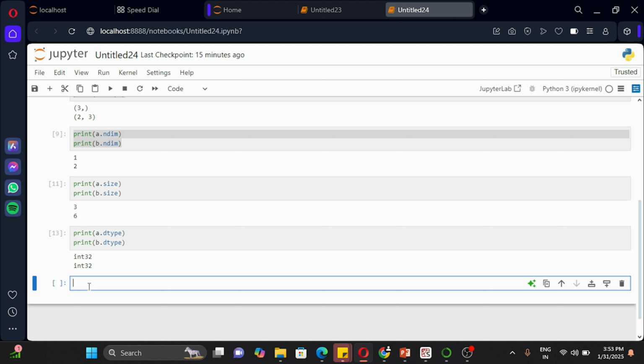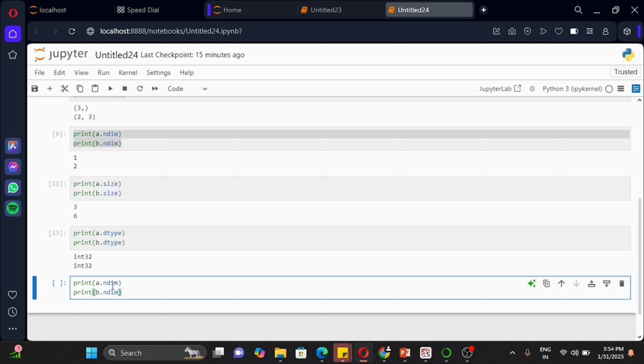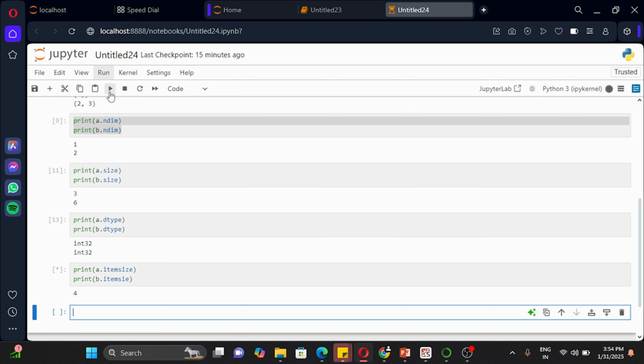The last one is itemsize. Let's see how this works. A dot itemsize and B dot itemsize. Let me quickly check what output it is going to give you. 4, right?